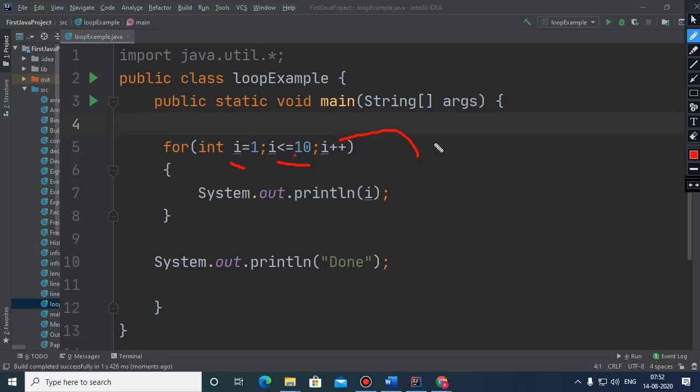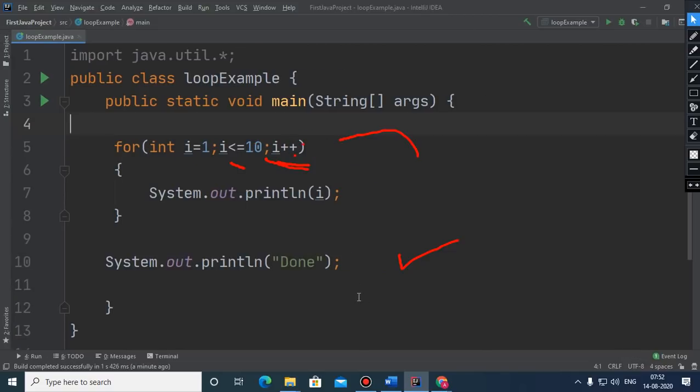So i becomes 2, condition is checked, i becomes 3, condition is checked, and in a similar way all the values will be checked. i becomes 10 finally, and then the condition is checked. When i becomes 11, this condition becomes false because i is not less than or equal to 10, and then the loop will terminate, and finally the control reaches this place, printing the message done.